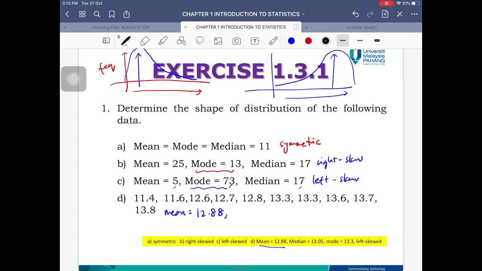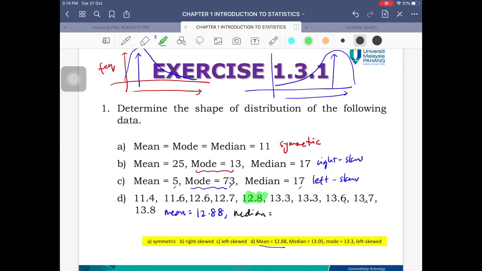You can add all these numbers together and then divide by the size of the data. So what is the size? 1, 2, 3, 4, 5, 6, 7, 8, 9, 10. So add all these numbers and divide by 10 and you will get the mean. Or you can use the steps provided in the slide on how to use your calculator to find the mean as well. So that would work. And then we're going to find the value of the median.